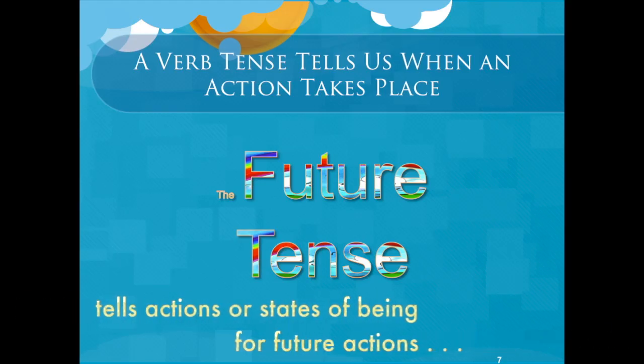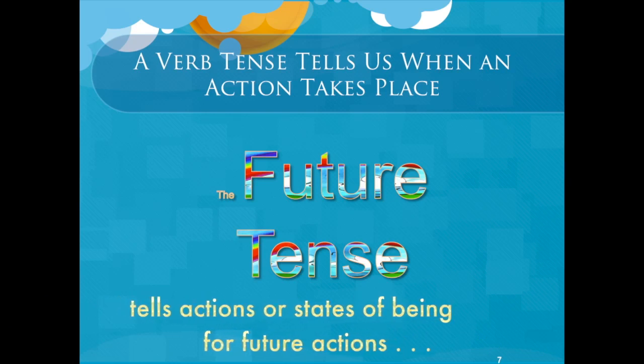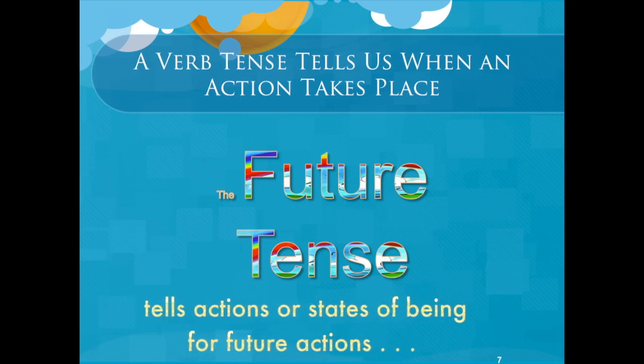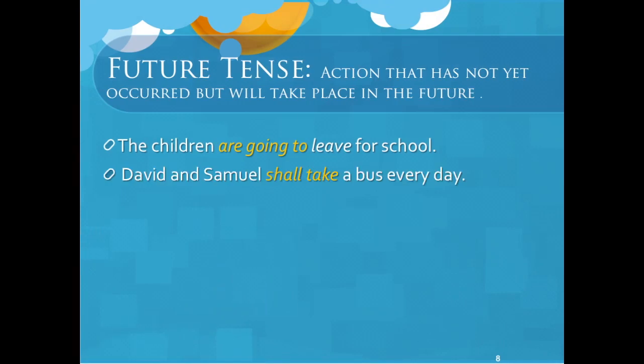Let's go. So, keeping in mind that the future tense tells actions or states of being for future actions, let's review the following sentences. All right. The children are going to leave for school. That sentence says that children are going to leave soon. And leave is the main verb. Yes, Betsy, and the second sentence is David and Samuel shall take a bus every day.